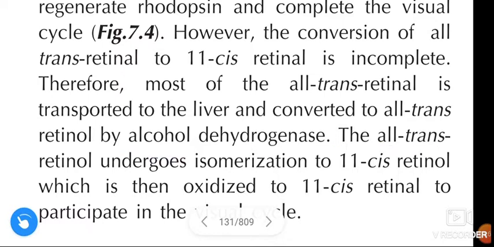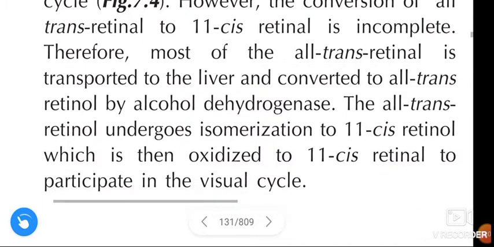The all-trans retinol undergoes isomerization to 11-cis retinol, which is then oxidized to 11-cis retinal by alcohol dehydrogenase and participates in the visual cycle, and the 11-cis retinal again combines with the opsin and forms the rhodopsin.